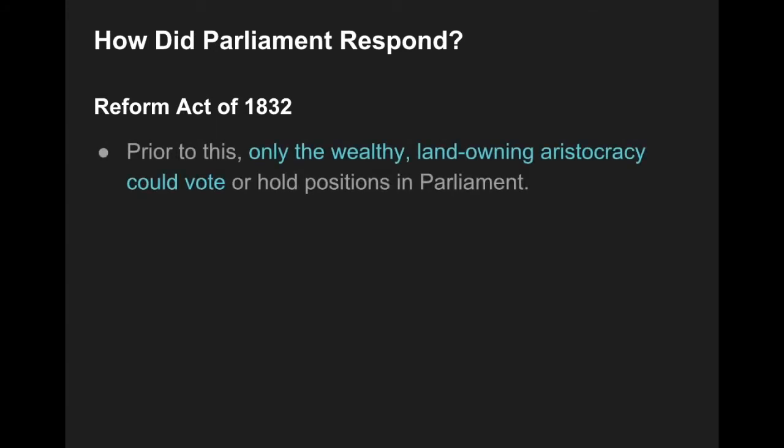Now, this actually doesn't have anything to do with reforming the working conditions in factories or the living conditions of these industrial cities. It has everything to do with political reform, right? Because at this point in history, only aristocrats have political power in England. Only the people who were wealthy and owned land could actually vote or hold positions in parliament. This meant that many of the industrial cities, such as Manchester, England, had absolutely no representation in parliament.